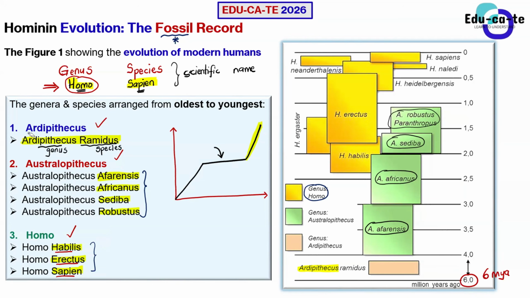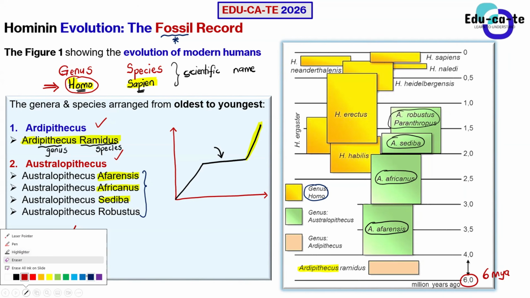You need to know that under Ardipithecus we have one species, Ardipithecus ramidus. Under Australopithecus we have four species: Australopithecus afarensis, Australopithecus africanus, Australopithecus sediba, and Australopithecus robustus. For Australopithecus robustus, you are not going to study it in grade 12.